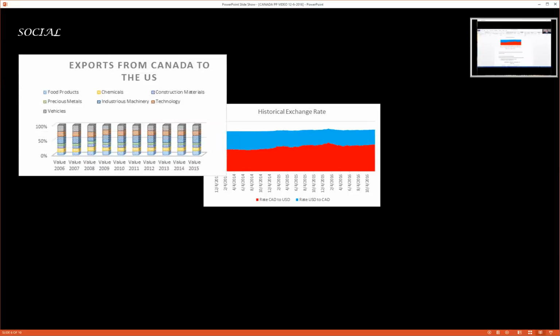Export. Canada is the 11th largest export country in the world, and it's also the second largest supplier to the U.S. The one thing that I found very interesting is exactly how many products we do exchange with Canada. I found that very interesting when I was doing research. The top products, as you can see, that we exchange are food products, industrial machinery, technology, and that sort of thing.